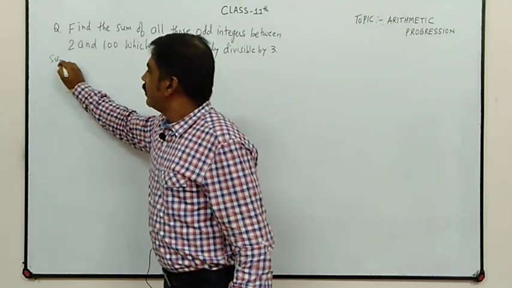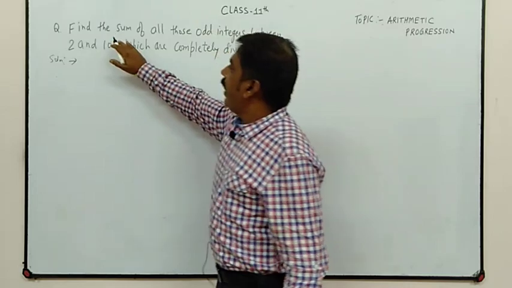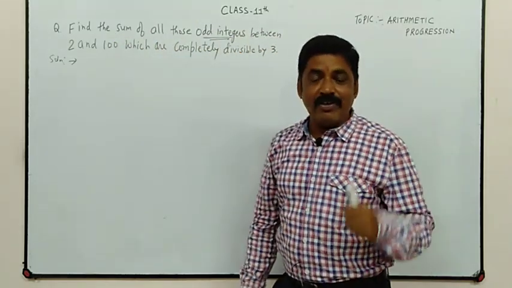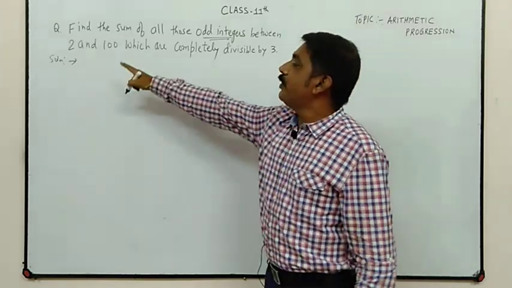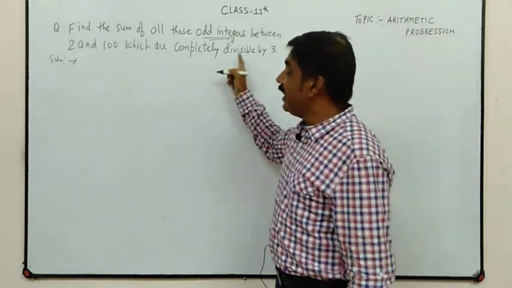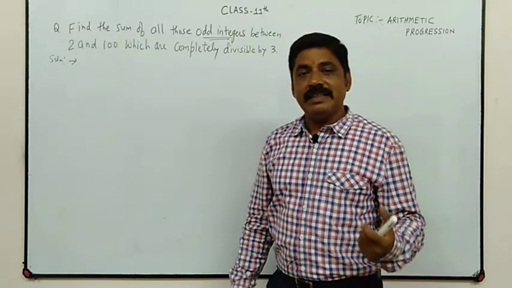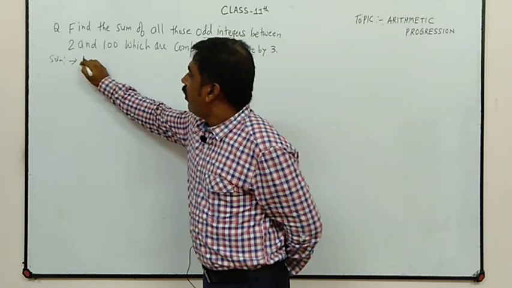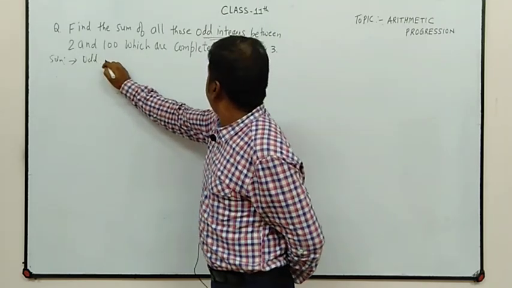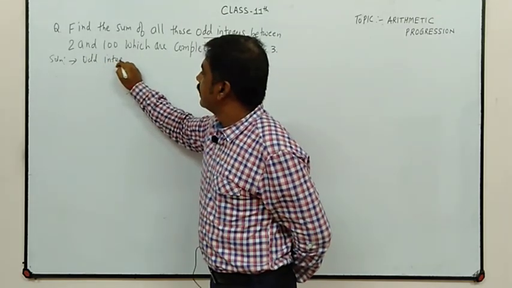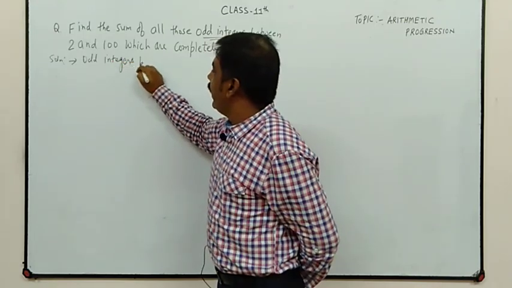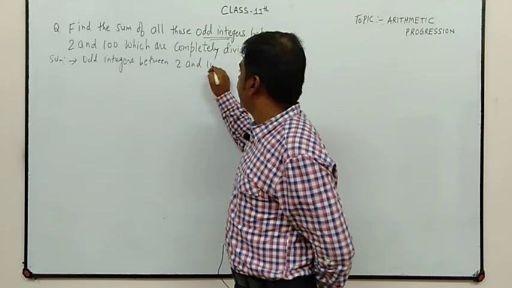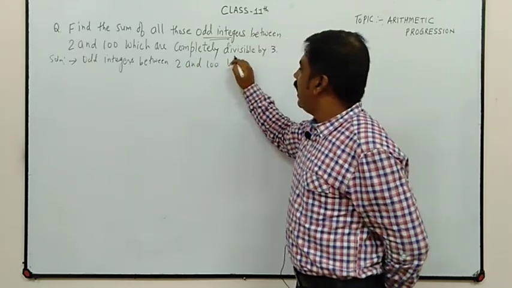Solution. So find the sum of all those odd integers. That means we have to take odd integers in between 2 and 100 which are completely divisible by 3.